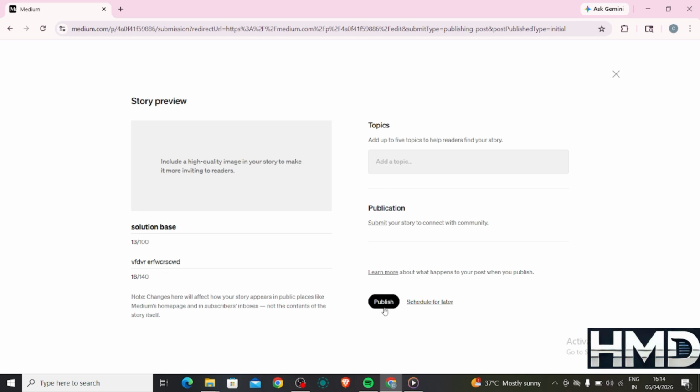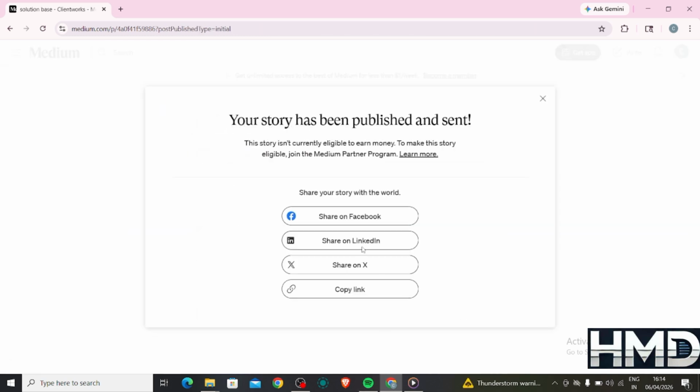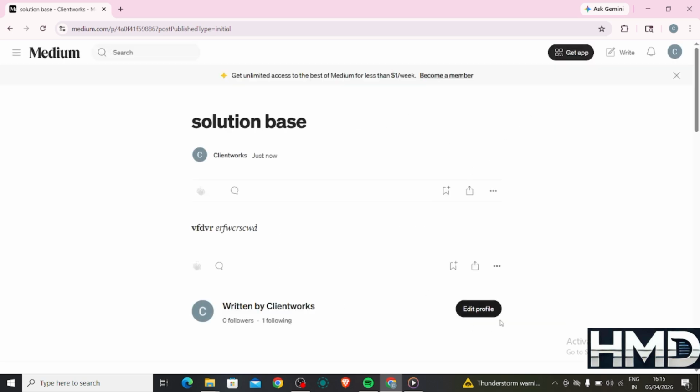After publishing, share your article on social media to get more views. Consistency is key, so try to write regularly and improve with each post. If you want to earn money, you can apply for the Medium Partner Program. Once approved, you'll earn based on how much time members spend reading your articles.